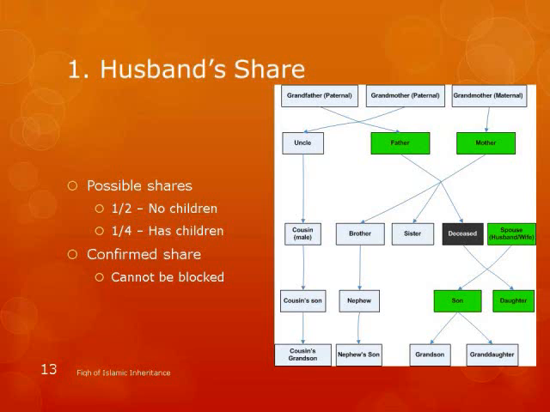So husband is here, right here, and there are just 2 possibilities for a husband. Husband either gets half of the whole share, if the wife died, that is, or a quarter. So in case the wife left children, then they get a quarter, and if they don't have any children, then it's half.